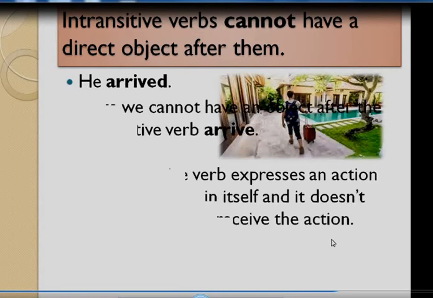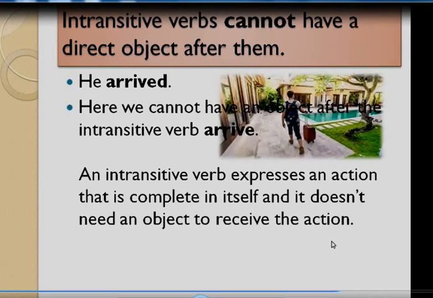He arrived. Here an intransitive verb expresses an act that is complete in itself and it doesn't need an object to receive the action. So that is the intransitive verbs. Already I told you, the intransitive verbs are without an object. So we can see some of the examples also.